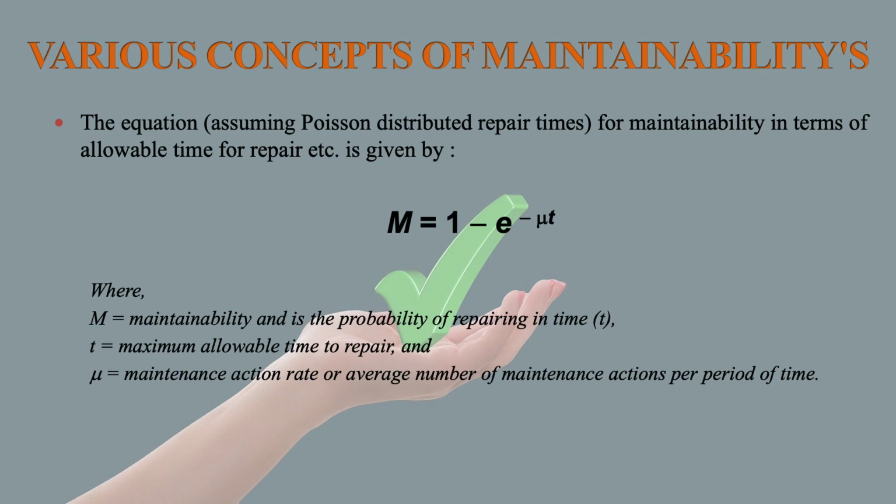T is the maximum allowable time to repair, and mu is the maintenance action rate, or average number of maintenance actions per period of time.